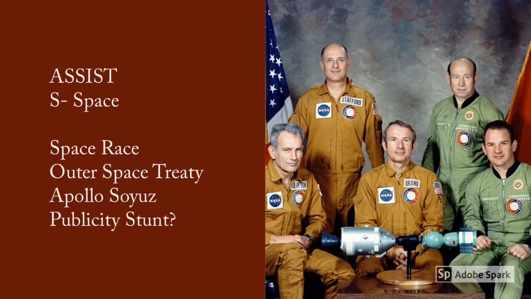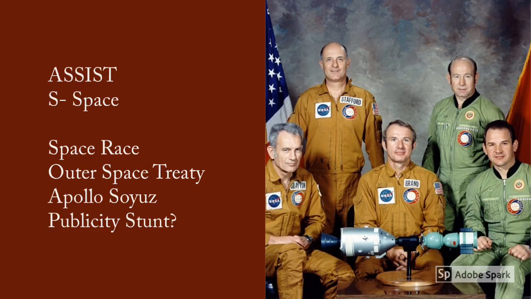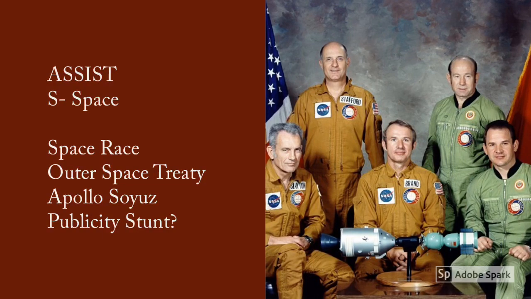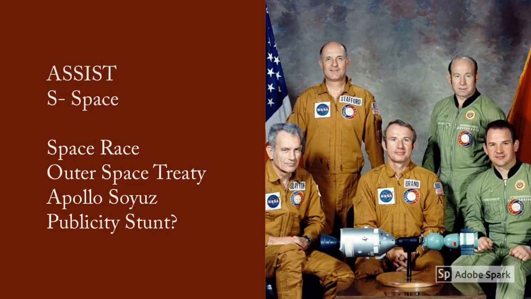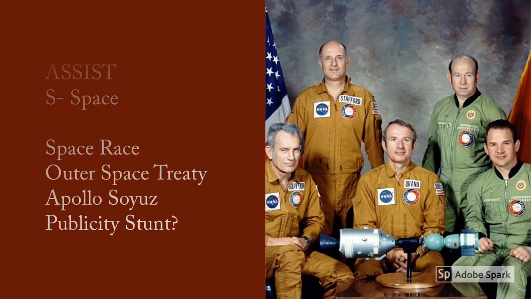After the tension involved in the space race and the Cuban Missile Crisis, both sides begin to try and work together in space. The space race began in 1957 when the Soviet Union launched the Sputnik satellite into outer space. What then happened over the next 5 years is that both sides were competing to get a man into the Earth's atmosphere and then a man onto the moon, which the Americans did, allegedly, with Neil Armstrong. The Apollo-Soyuz test was a symbol of the policy of Detente, that the two superpowers were trying to work together in space rather than working against each other.